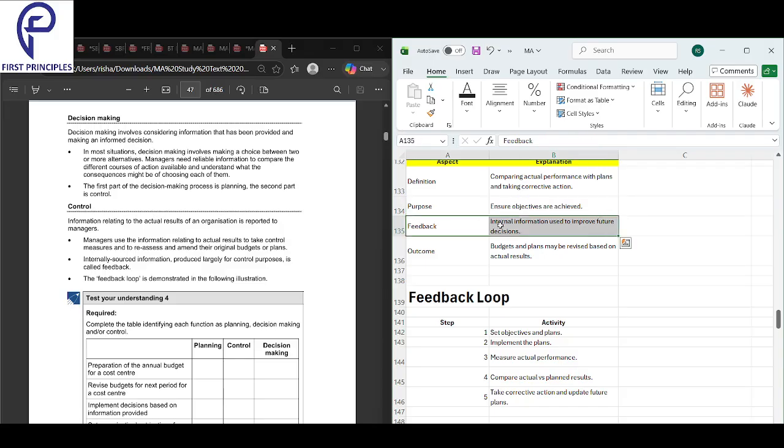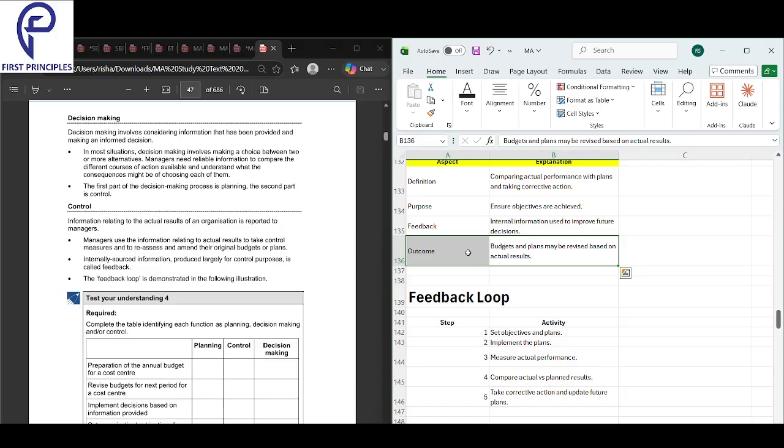Okay, next we look into feedback. It uses internal information to improve future decisions. So firstly, you compare actual with the plan. The purpose is to ensure that the objectives are achieved, whatever objective you have. Feedback uses internal information to improve your future decisions. And finally, outcome: budgets and plans may be revised based on the results.